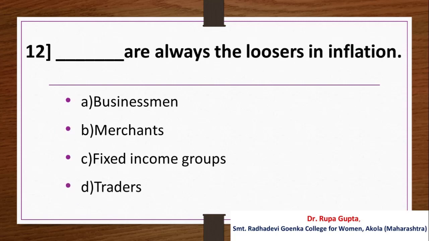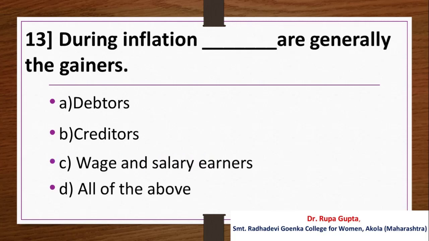Question number 12. Dash are always the losers in inflation. Your options are A. Businessmen, B. Merchants, C. Fixed income groups, D. Traders. And the answer is C. Fixed income groups.